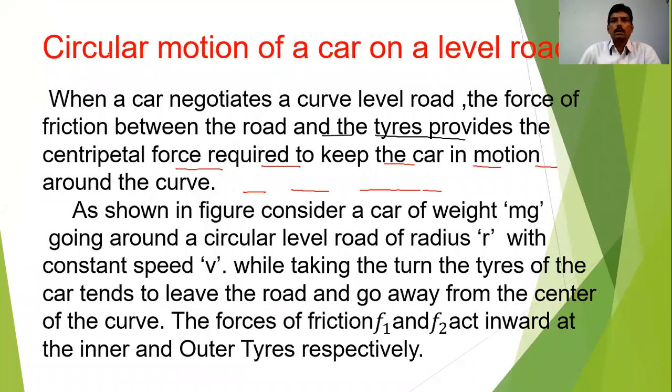So, circular motion of a car on a level road. It is here given, on a level road. So what is meant by a level road? Level road means simply a plain straight road, you can say. It is not raised at some height from any one side like that. Okay, so a circular motion of a car on a level road.